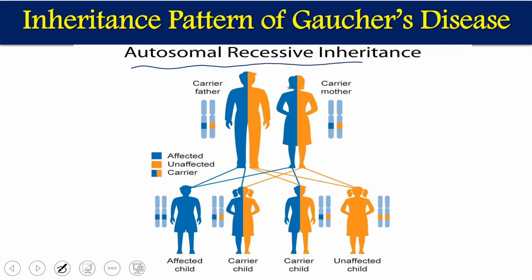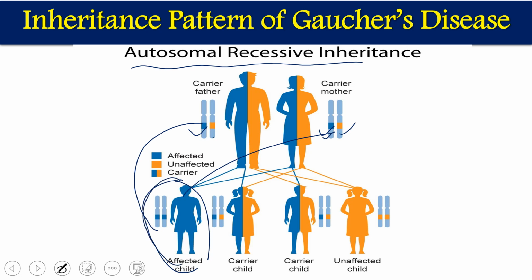What do we mean by the autosomal recessive pattern? If both parents have one affected allele, for example, in the mother one allele is affected and the other is the normal allele, and in the father also one allele is affected and the other is normal, then when they have offspring, there is a 25% chance that an offspring will get one affected allele from the father and one from the mother.